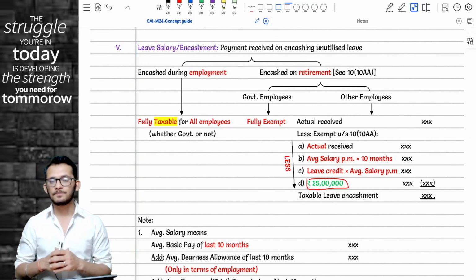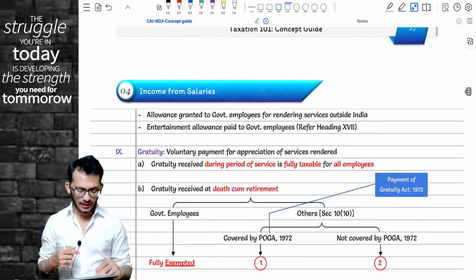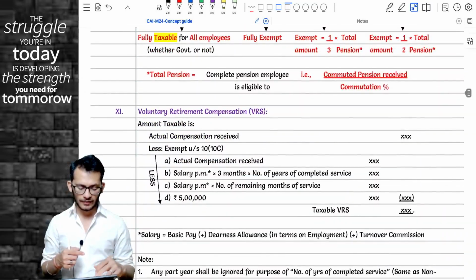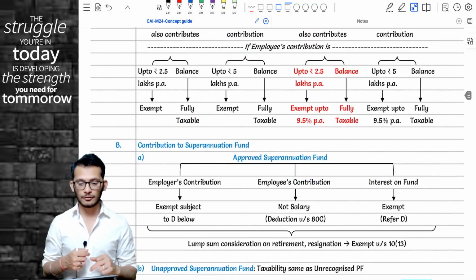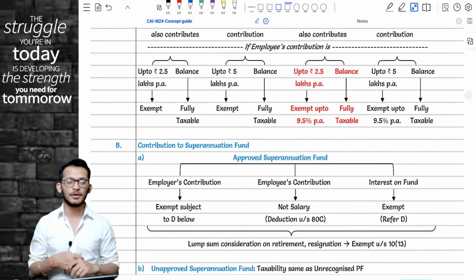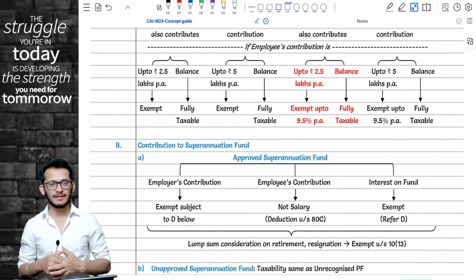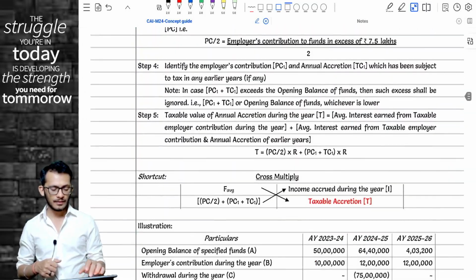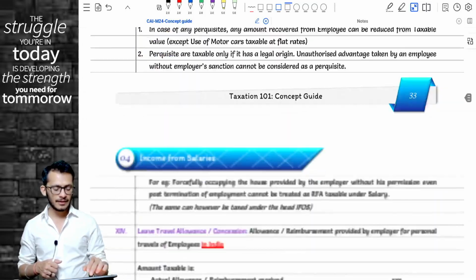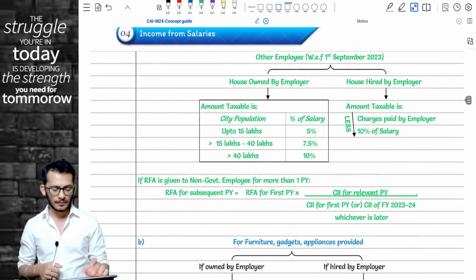Can we proceed? Yes. Rahul, what is the next amendment? The next significant amendment was notified later on. Now, this amendment was not a part of your ICAI study material also. So if you search for this in your ICAI study material, you will not find it. This was notified after the study material was launched by ICAI, and therefore this was updated by way of a statutory update. What is the amendment? The amendment is in a section called RFA.